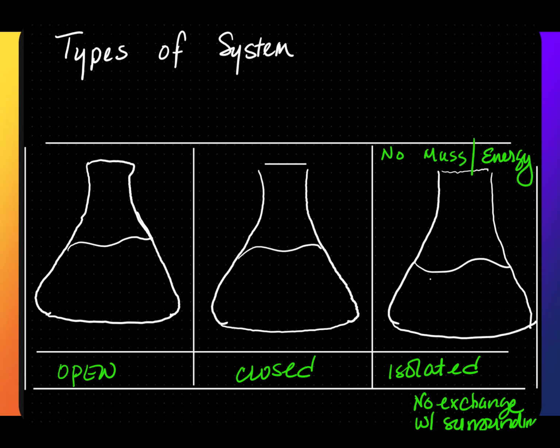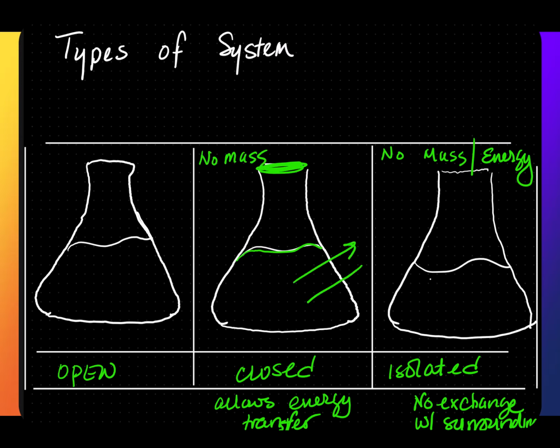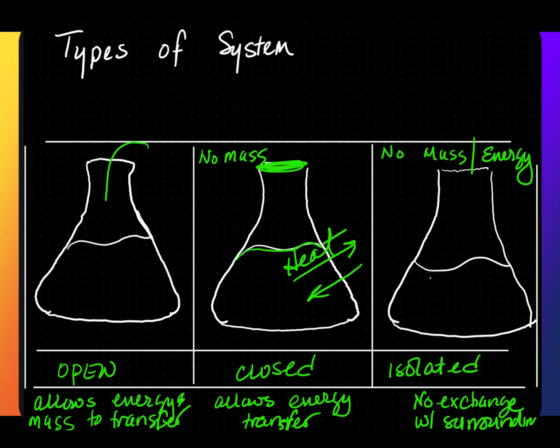A closed system allows heat to be transferred. So that means the lid is sealed, but the glass itself will let energy in and out. So if this was a flask of water, in a closed system, this water level will never change because it is closed. Nothing can enter or leave. There's no mass exchange. If it's an open system, it allows energy and mass to both move. So mass can enter or leave, and heat can enter or leave.